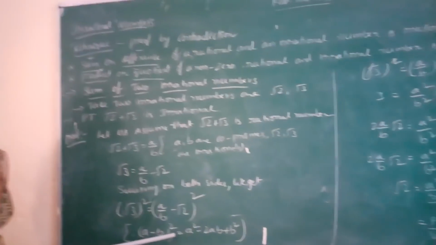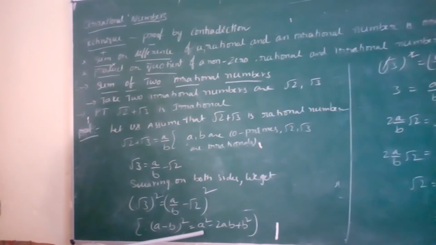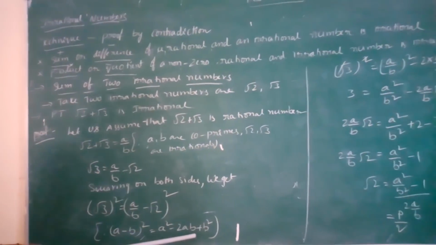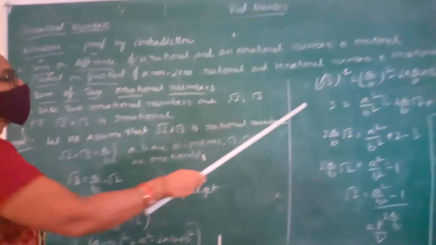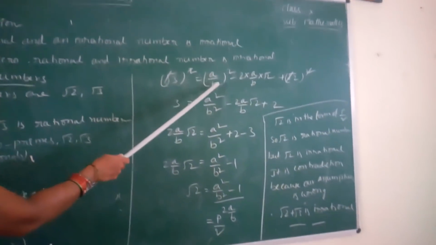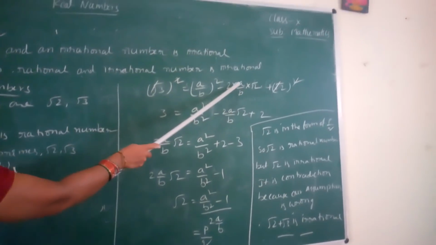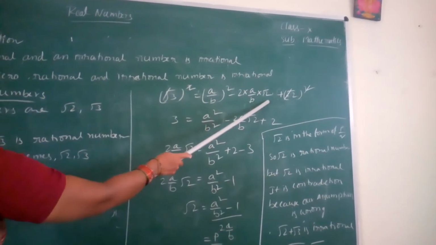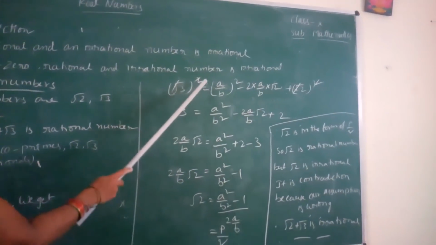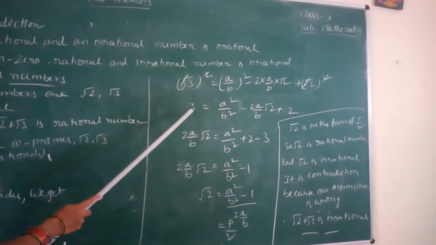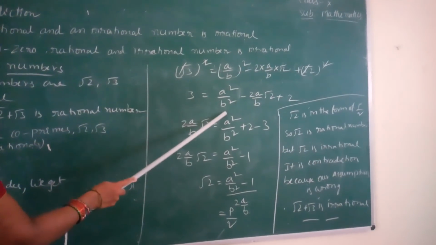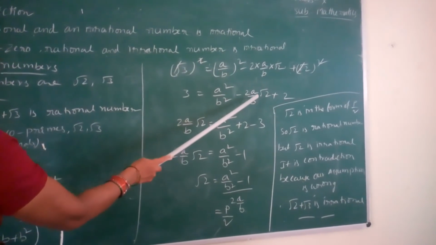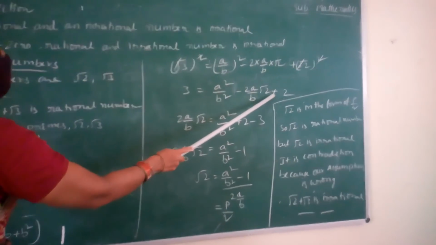We know that (a minus b) whole square equals a square minus 2ab plus b square. So root 3 whole square equals (a by b) whole square minus 2 into a by b into root 2 plus root 2 whole square. Square and square root cancel, so 3 equals a square by b square minus 2a by b root 2 plus 2.